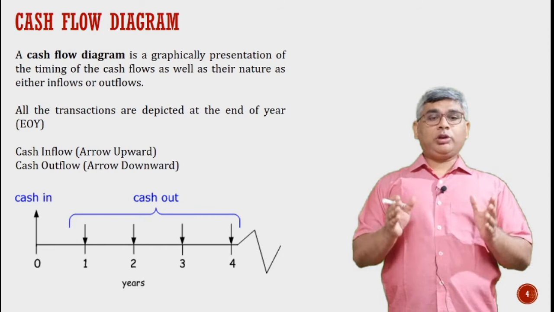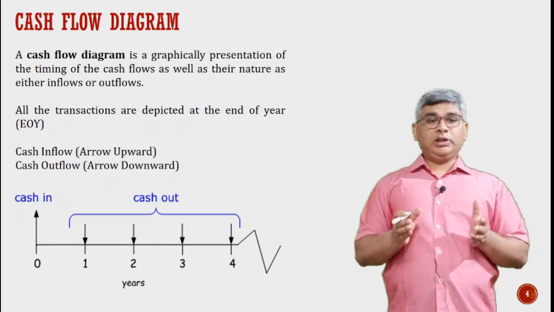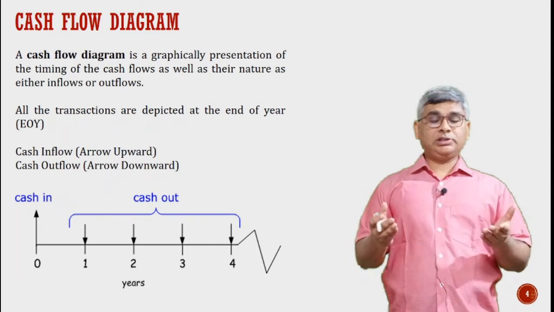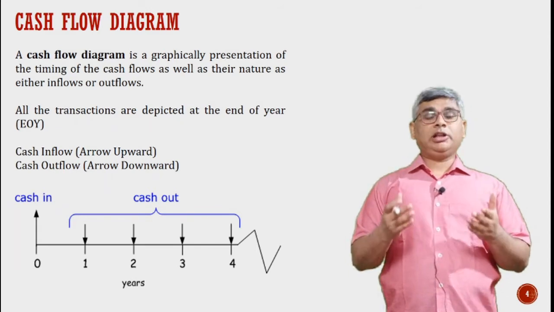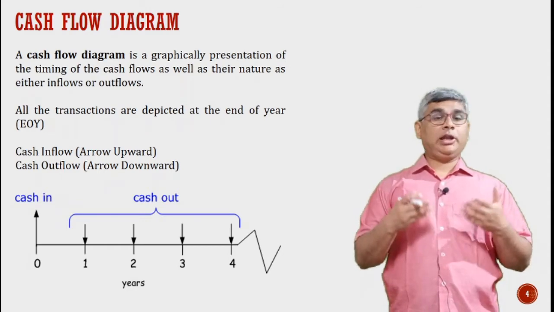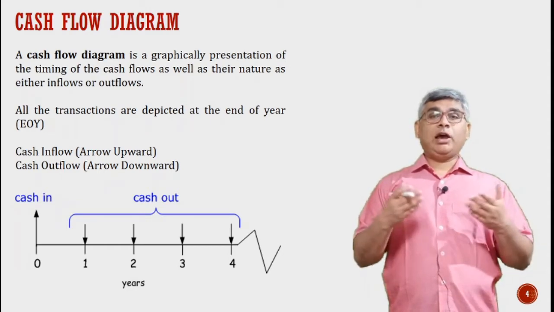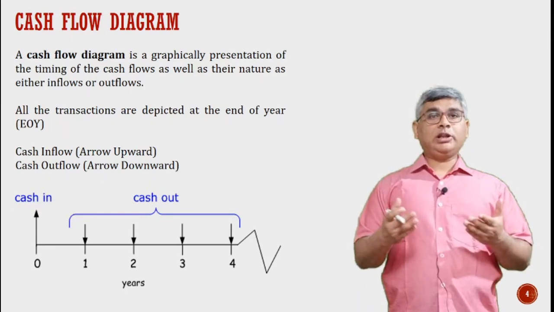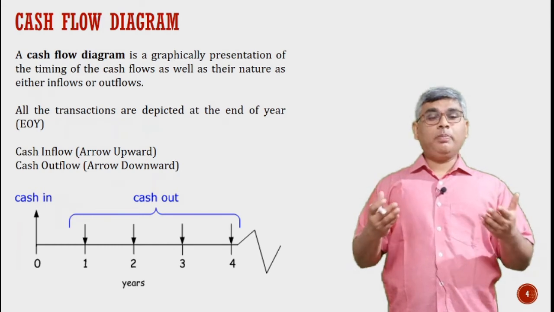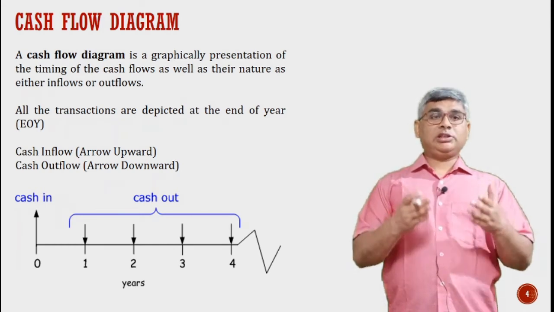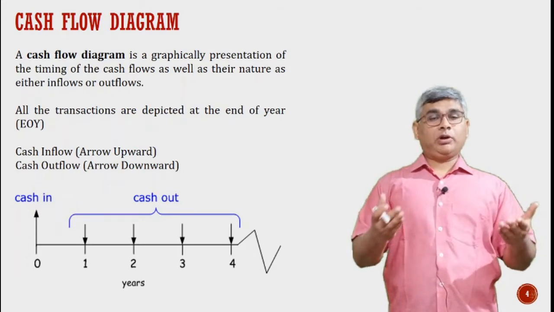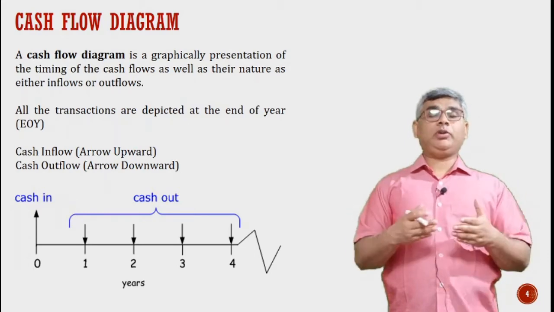So any pictorial representation of this is termed as a cash flow diagram. So we have two transactions. The terminology is that whenever we have a cash inflow, it will be denoted by an arrow upward, and whenever we have a cash outflow, that is, if the money is going out of one's pocket, it will be denoted by an arrow downward. The same analogy can be used as what we are having in our passbooks. Either we are having some credit or we are having some debit.